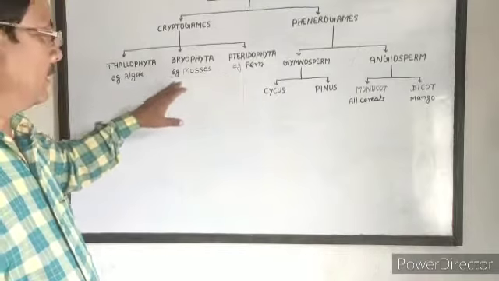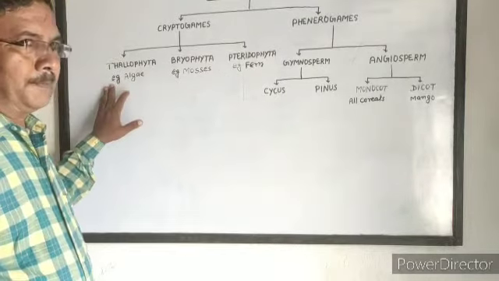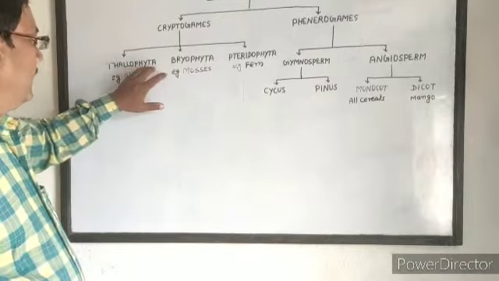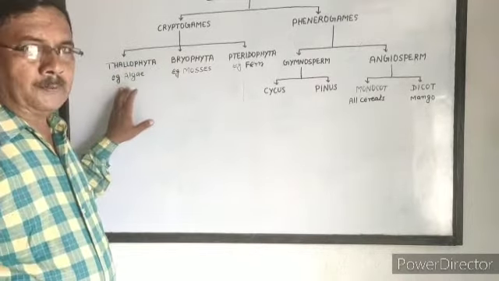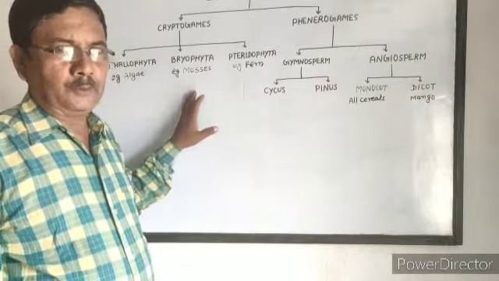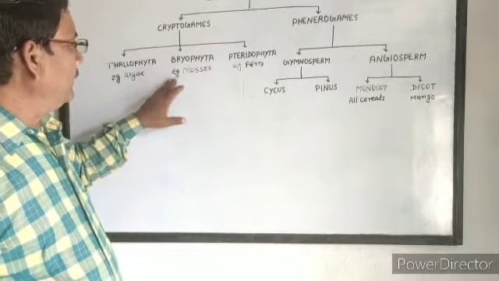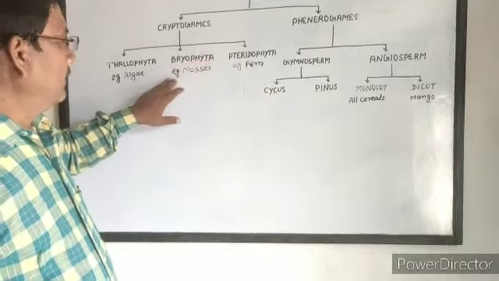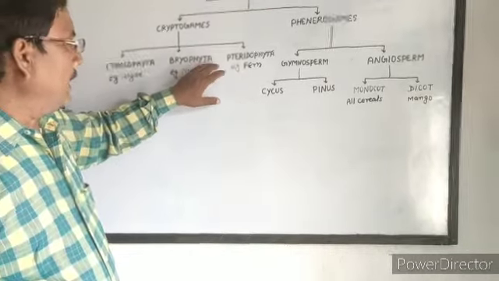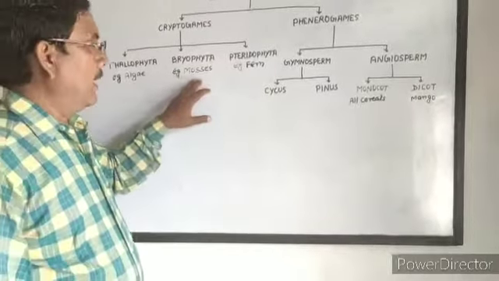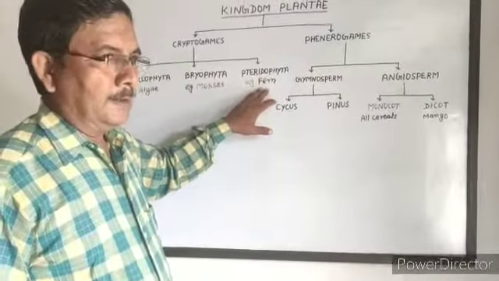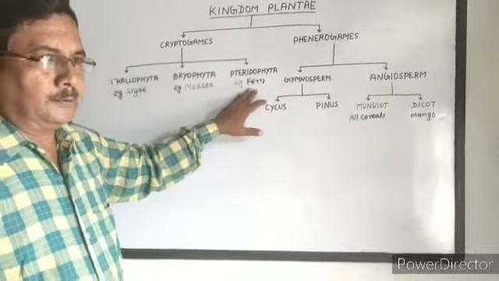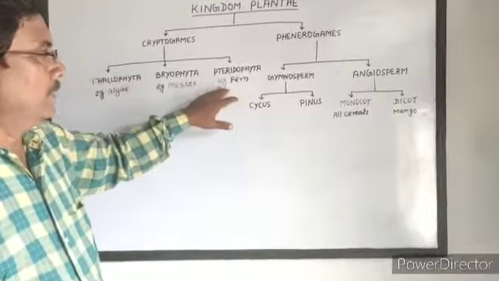If the plant body is not differentiated into root, stem and leaf, it is thallus-like and included in Thallophyta, example algae. If the plant body is slightly differentiated, with root-like and leaf-like structures present, it is called Bryophyta, example mosses. And third is Pteridophyta, in which the plant body is completely differentiated into root, stem and leaf, example fern.